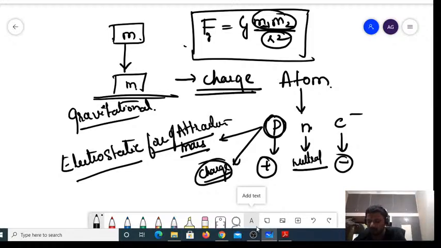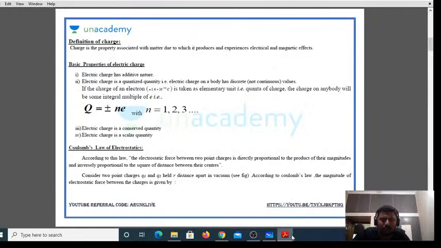What do you mean by charge? The charge is a basic or intrinsic property of any matter because of which the matter is going to experience an electrostatic force of attraction or repulsion. Keep that simple. So we came to know what is meant by a charge. Now, what are the properties of charge? Let us see.